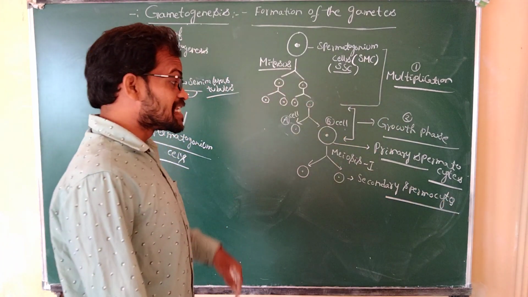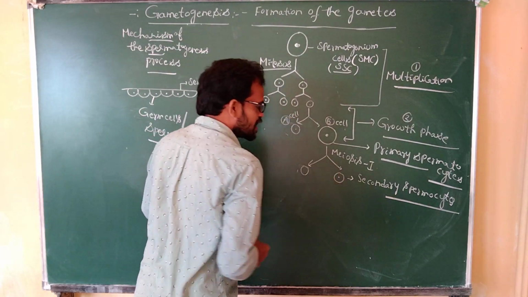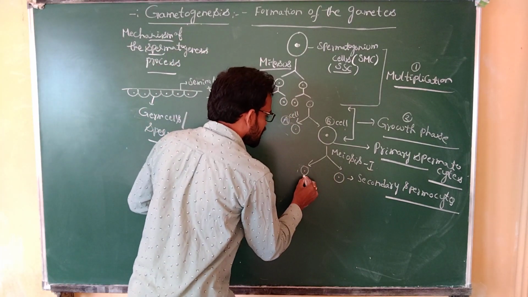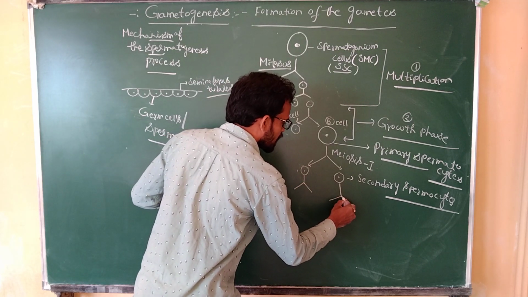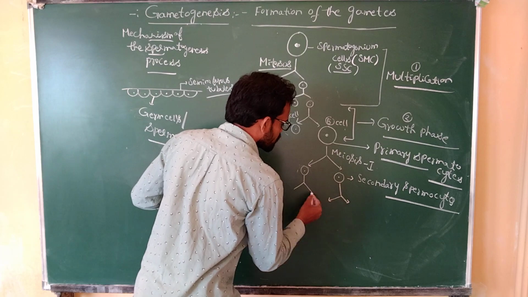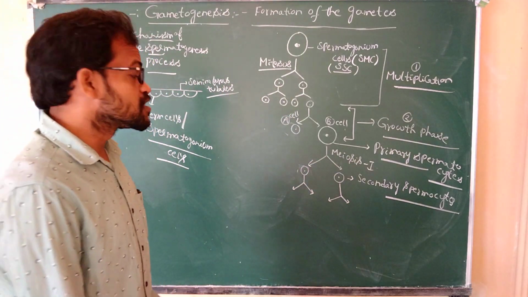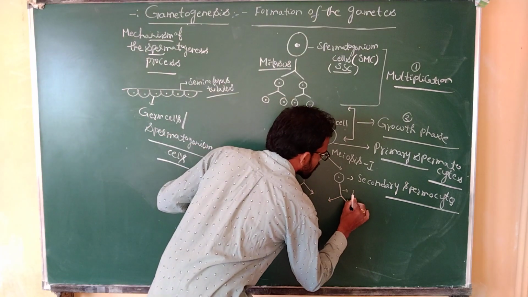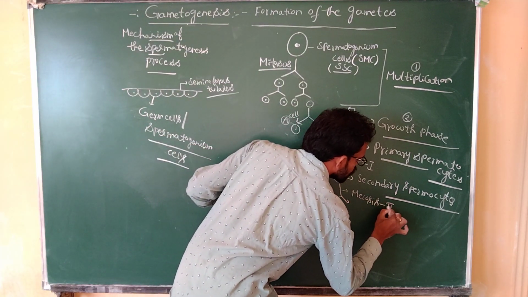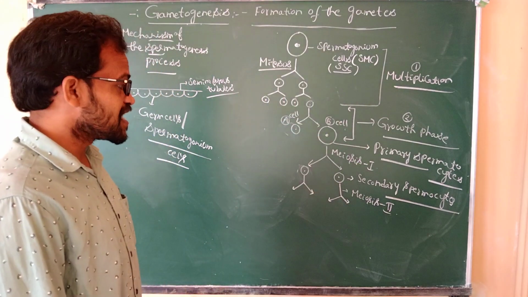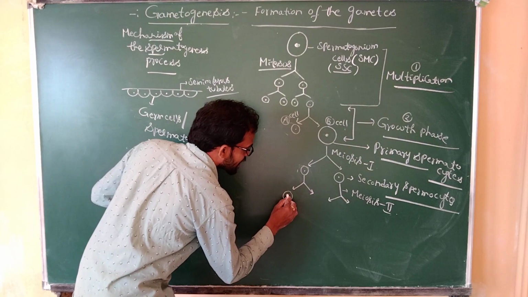The secondary spermatocytes again divide, and that is the meiosis 2 process. In the meiosis 2 process, the secondary spermatocytes are converted into the spermatids.